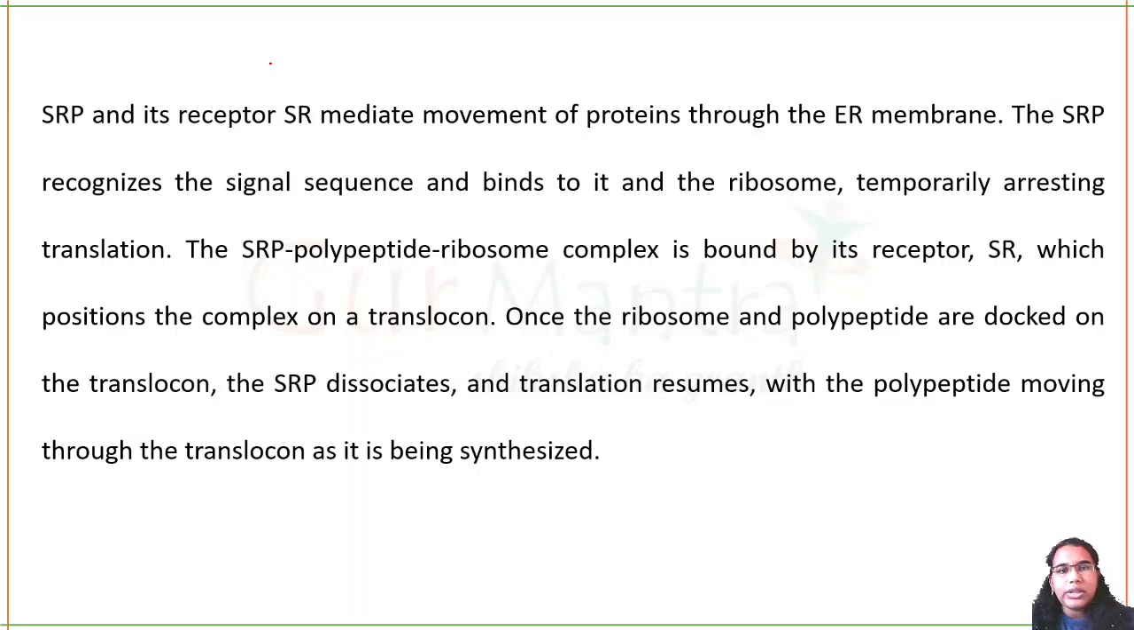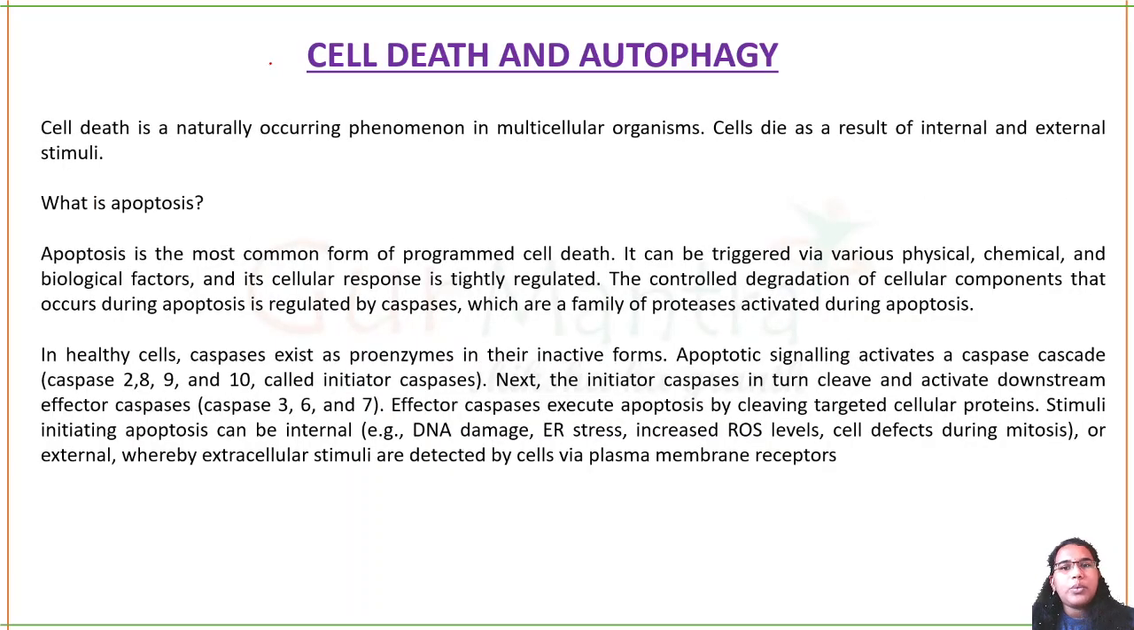We basically saw three main important regions where it is happening. One is your nucleus, second is mitochondria, and third is ER. Now let's move on to the next topic. We are going to learn about cell death and autophagy.